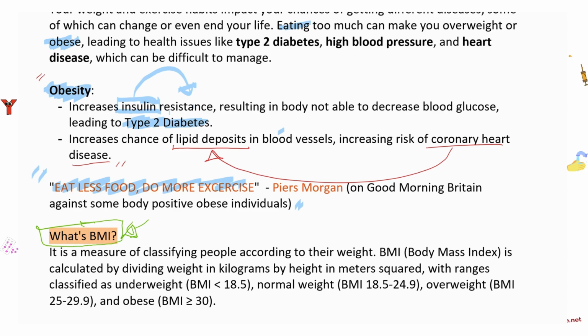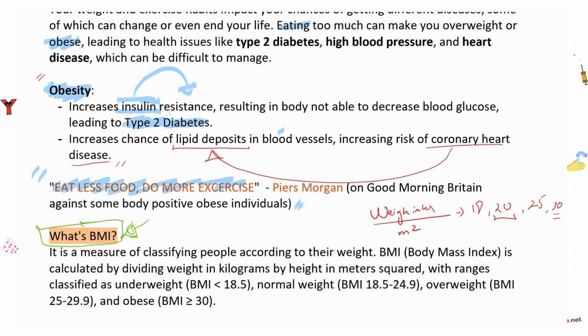BMI is calculated by dividing weight in kilograms by height in meters squared. So it's very easy: weight in kg over height in meters squared. You get different BMIs. For example, you could have something like 18, 20. My BMI is, I think, 20 or 21. And then you could have 25, and 30. 30 or more is obese.